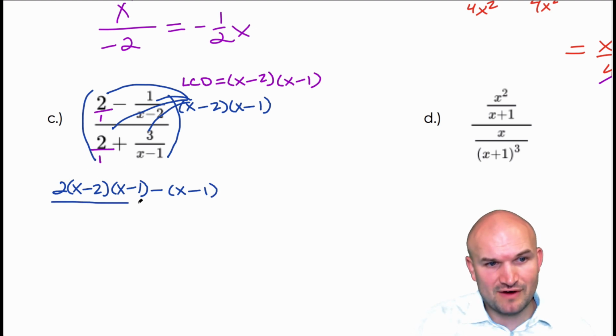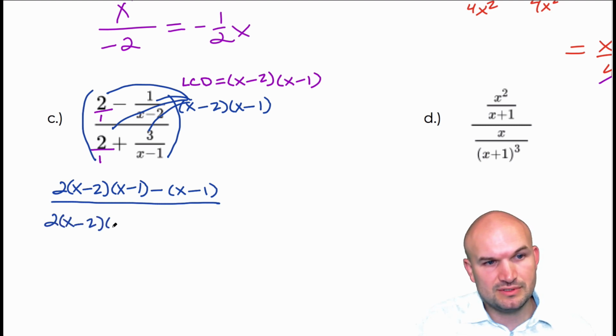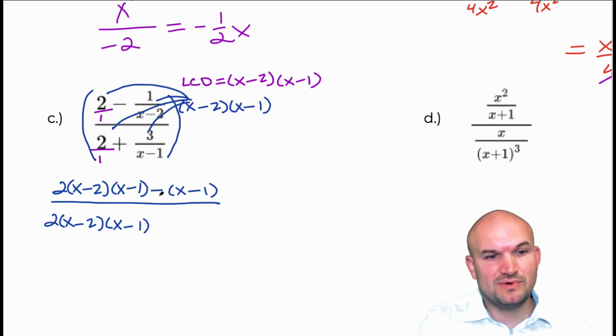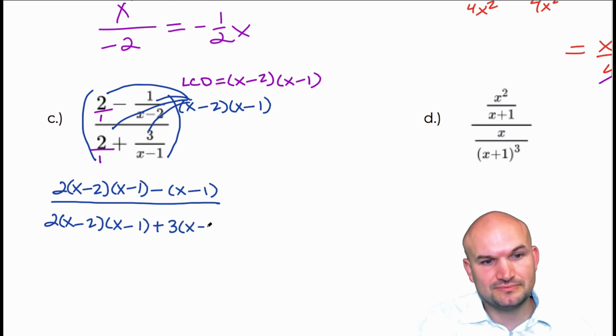Notice how I don't have any more fractions there. Here, I'm going to multiply this. It's going to give me 2 times x minus 2 times x minus 1. And then over here, the x minus 1's will divide out, and I'm just going to be left with a plus 3 times x minus 2.